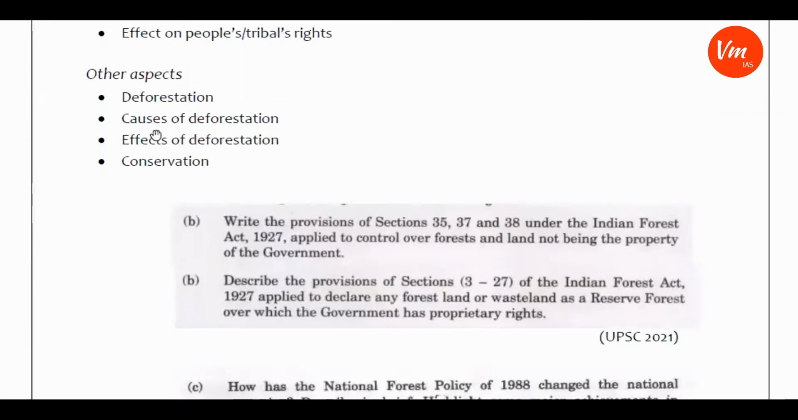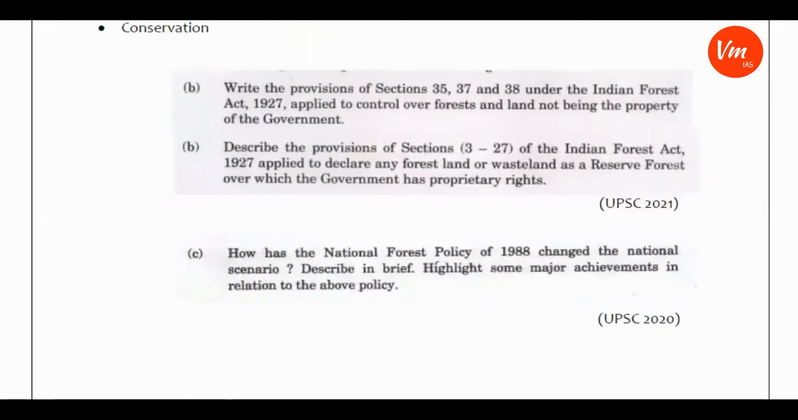As for the other aspects on which questions might be asked: one aspect is deforestation, another is the causes of deforestation, another is the effects of deforestation, and conservation or conservation methods. So these are the other aspects that you need to concentrate on as far as this chapter is concerned. And if you observe the previous questions on this chapter, there are some UPSC questions.